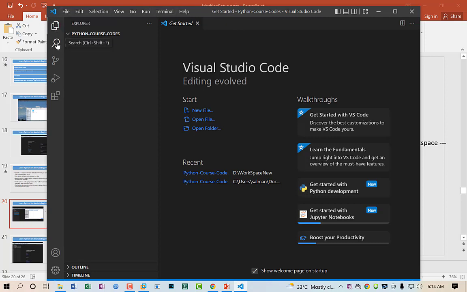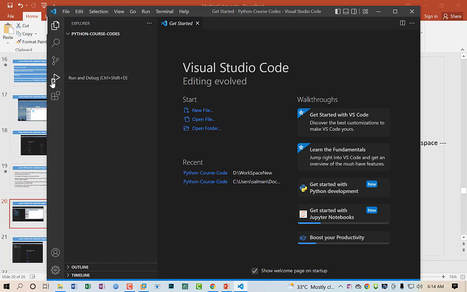The second option is search. As the name suggests, search is used for searching any file within our project folders. The third one is source control, which is beyond the scope of this course. It is an advanced topic, so I will skip it. The next is run and debug. This option is used to find any error in your source code or in your programming and correct them. I will show you in future.